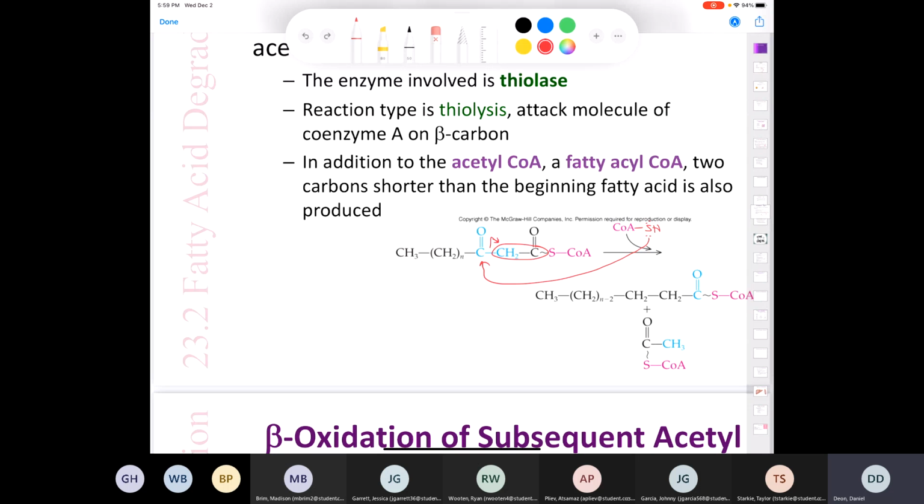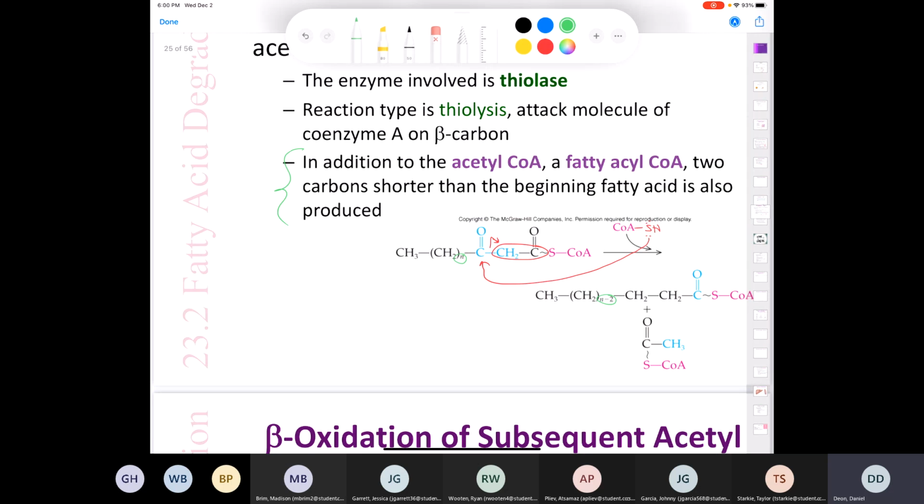You see there's a lot of similarities here, right? This molecule and this molecule look the same, don't they? But they're different, right? This one says CH2 to the power N, and this one says CH2 to the power N minus 2. So that means we've lost 2 carbons. And if you're wondering, can't that just happen over and over and over? The answer is yes, that's the whole point. It keeps happening over and over.